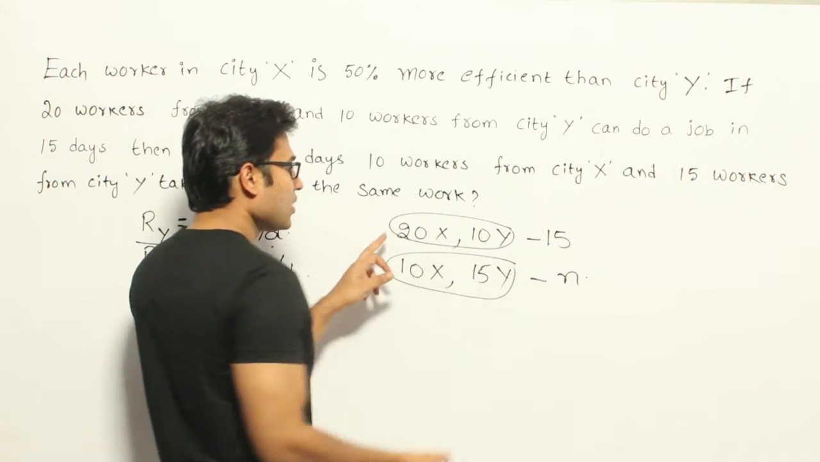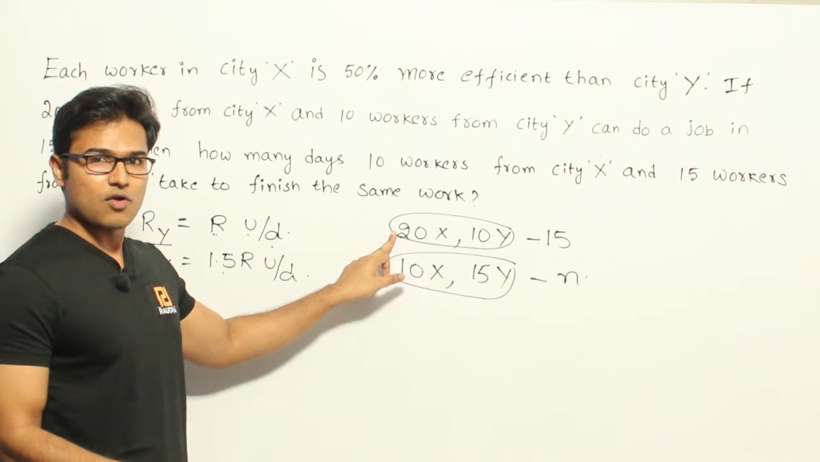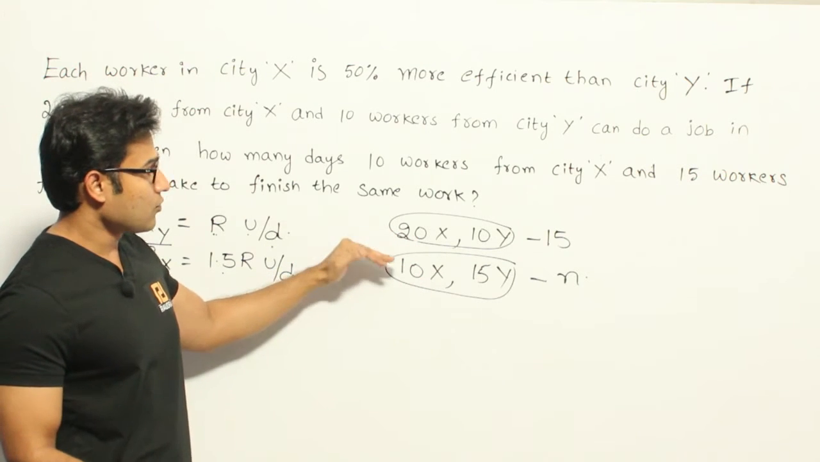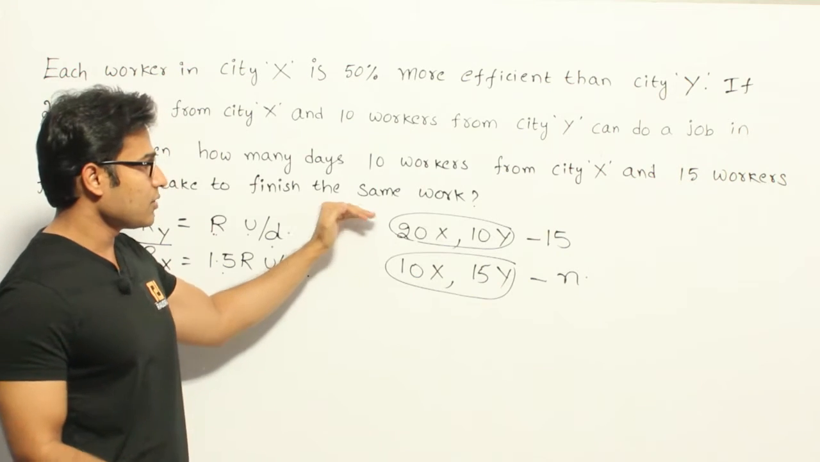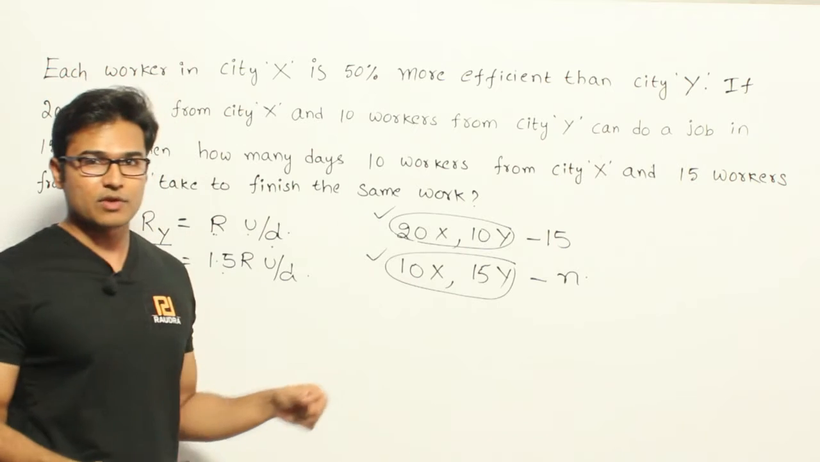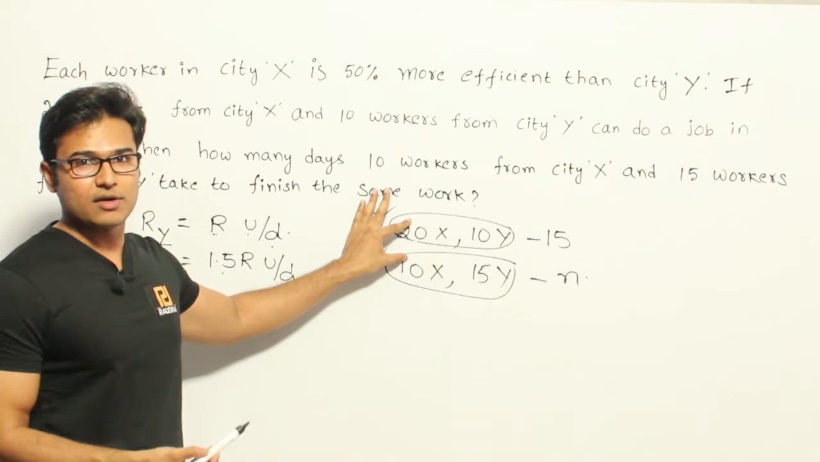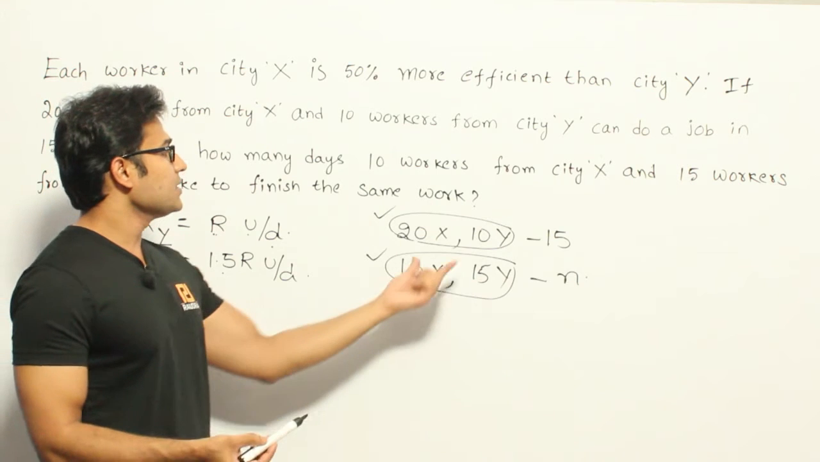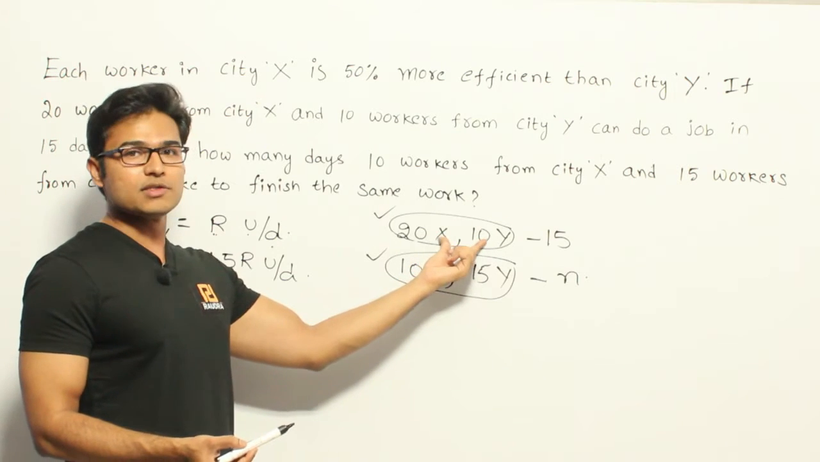Therefore, let's try to find out the total work or the effort given by the first group and equate it to the effort given by the second group. Why should I equate it? Because anyway they are trying to do the same work, therefore the effort is supposed to be the same, isn't it? Now let's see what is the effort given by these people.